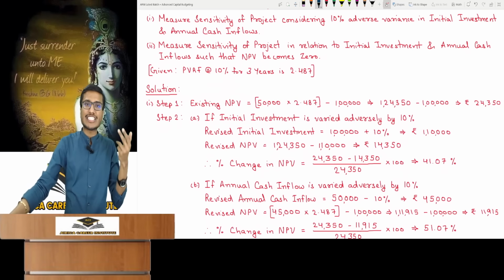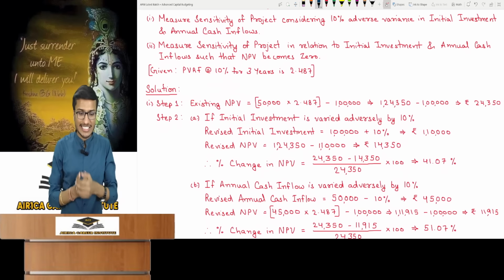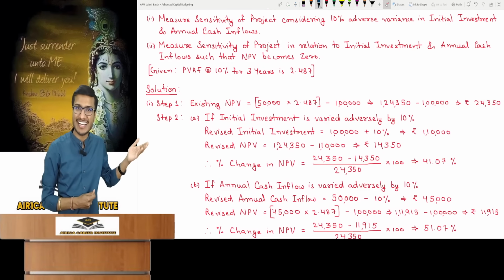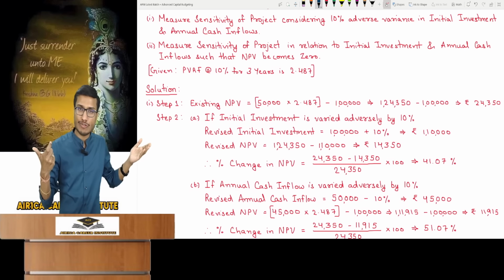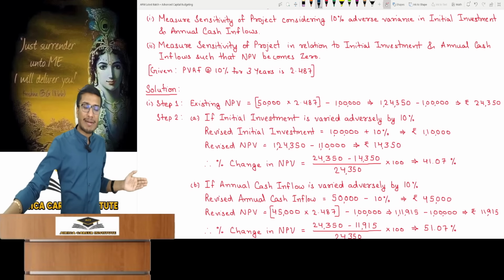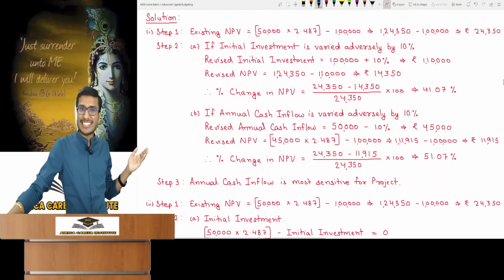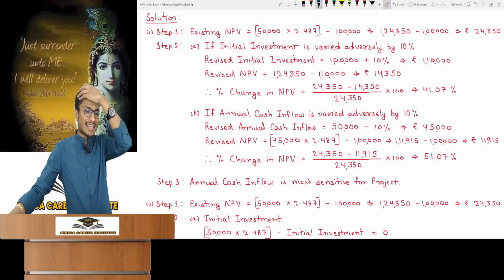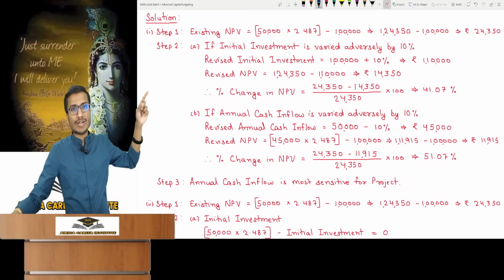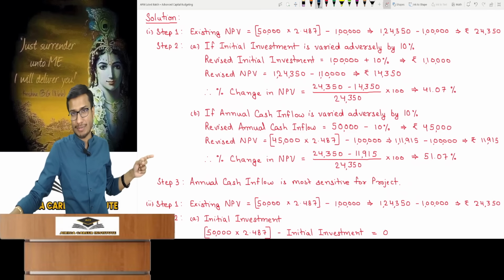In step 2, the initial investment increases by 10%, meaning an adverse change. So calculate the revised initial investment. On this, calculate the revised NPV, keeping cash flow the same, so their PV will be the same. Then find the percentage change in NPV. After this, if annual cash flow changes adversely by 10%, calculate the revised NPV. Keep the initial investment original and determine the NPV percentage change. If you notice, look here, there's a 41% change in NPV or a 51% change.